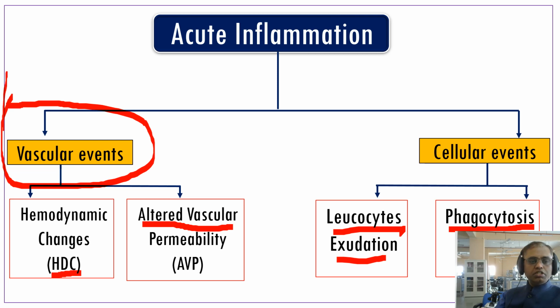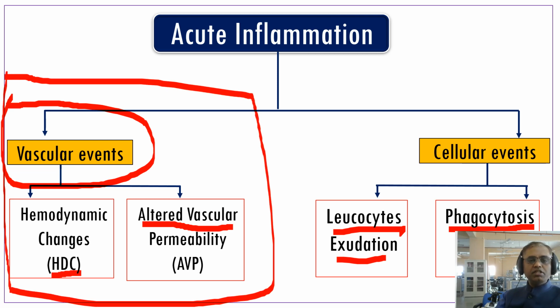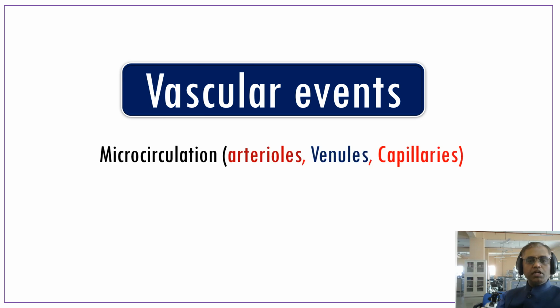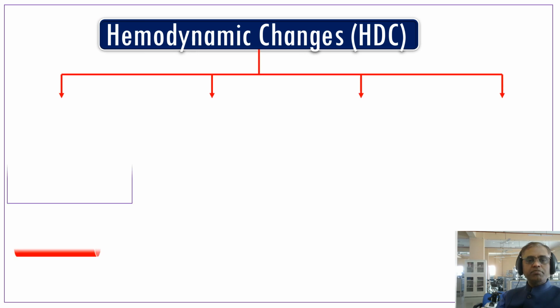Today we are going to discuss the vascular event, a simple understanding of the vascular event. Let us study the vascular event in short. The question comes: where do these vascular events occur? They mainly occur in the microcirculation, that is arterioles, venules and capillaries. Let us discuss the hemodynamic changes.